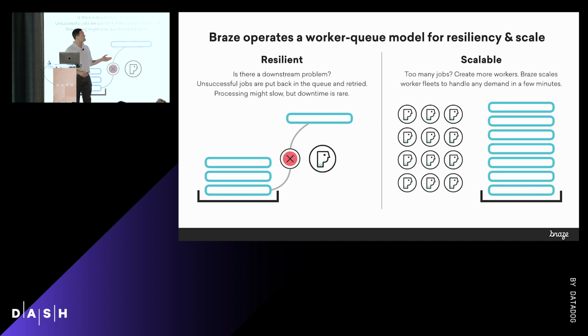But aside from resiliency, the job queuing model is also very scalable. And that allows us to deal with uneven workloads really easily. If you've ever worked in the marketing automation space, you know that marketing automation is full of uneven workloads. We joke around about the 12 o'clock blast, the 3 o'clock blast, the 5 o'clock blast, because a lot of people time their campaigns around particular times of the day. And using the job queuing model, we're able to scale up and scale down to both save costs and still crush the queue as fast as we can in periods of high traffic.